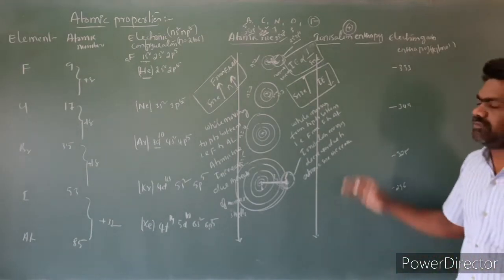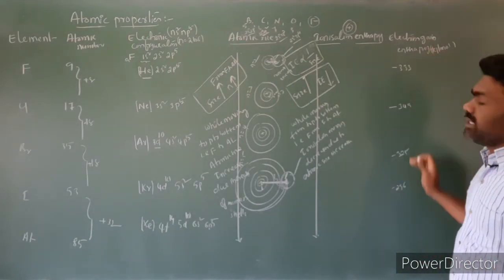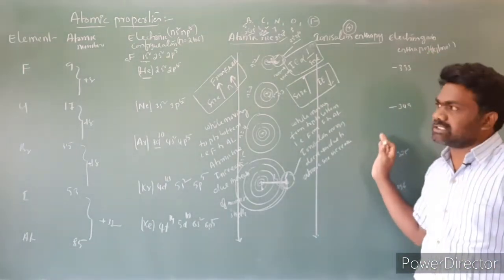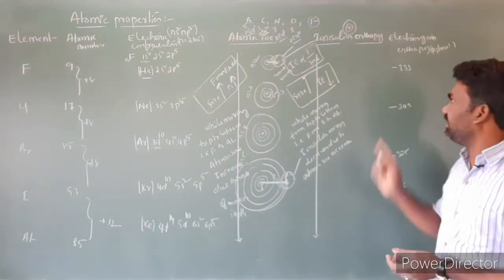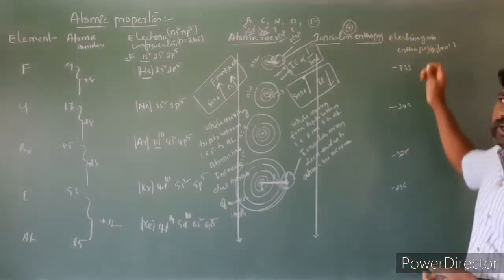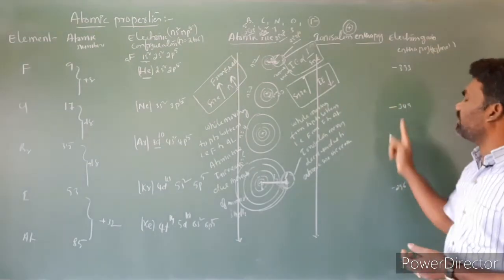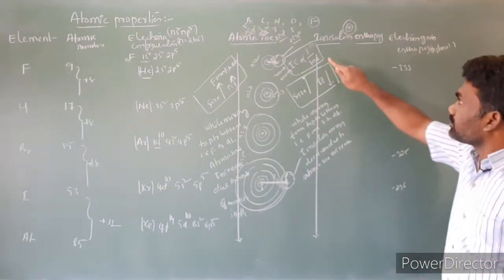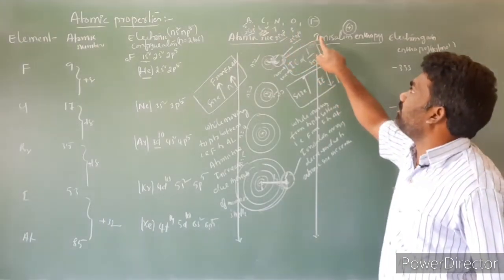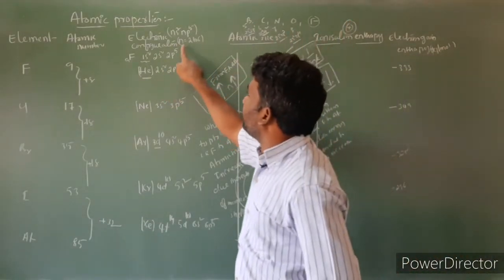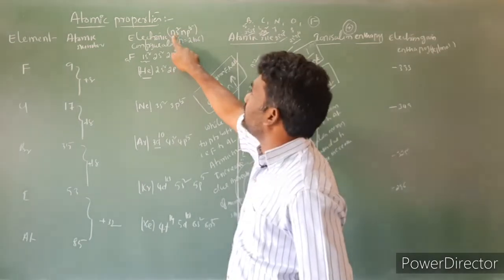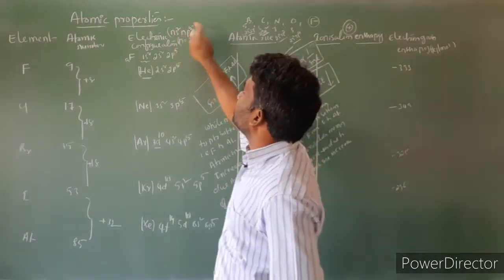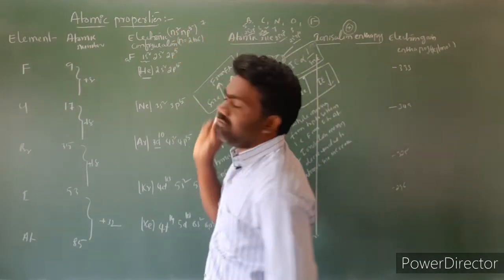296. If you compare the electron gain enthalpies of these elements with their respective periods, these elements have maximum negative electron gain enthalpies. This is mainly due to the ns2 np5 configuration. Their outermost electron configuration is ns2 np5, so 2 plus 5, the total number of electrons in the valence shell is 7.